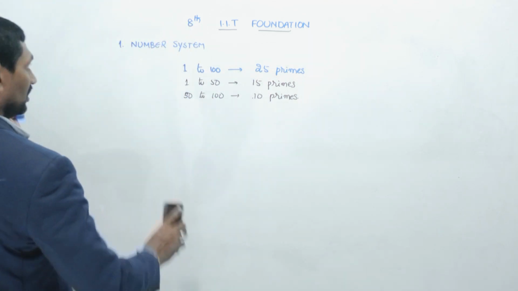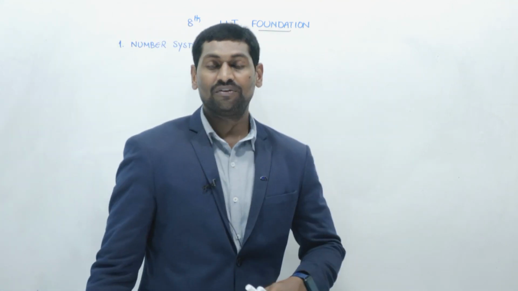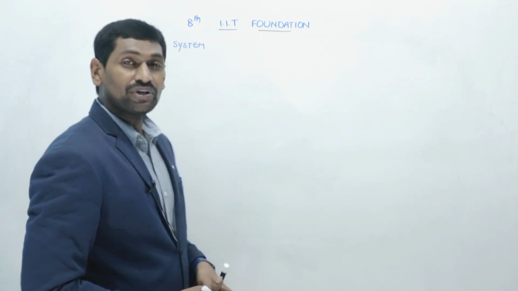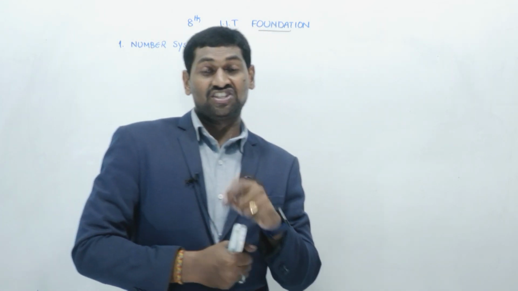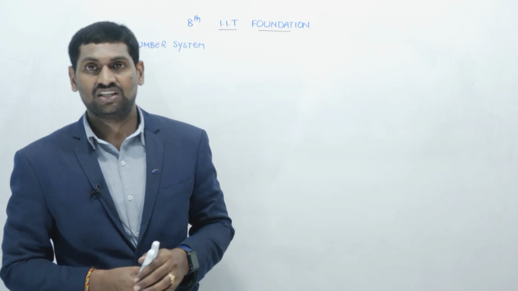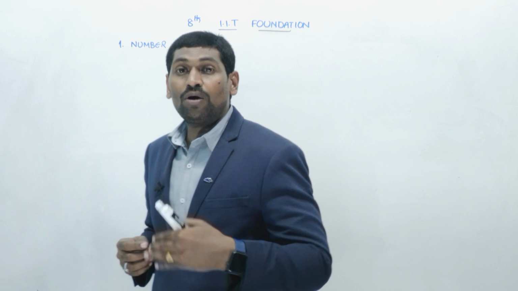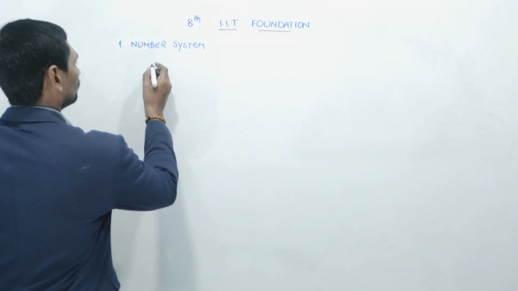So this is about prime numbers. Now coming to the topic of the standard form of a number. Standard form is nothing but, if you take any composite number, we are discussing prime numbers and composite numbers, right? A composite number can be expressed as a product of primes. This is called the fundamental theorem of arithmetic. That means every composite number can be expressed as a product of primes, nothing but its standard form.